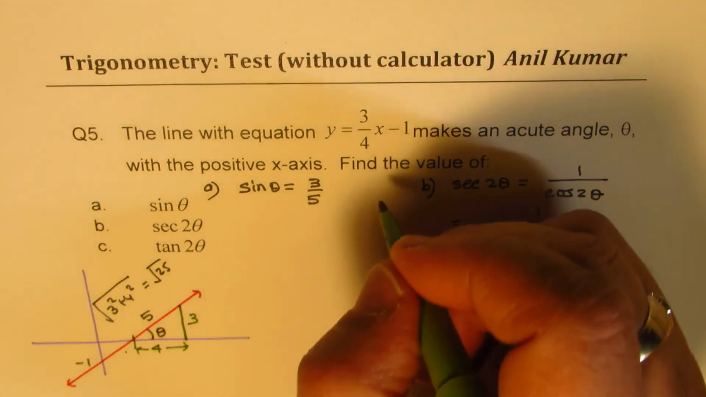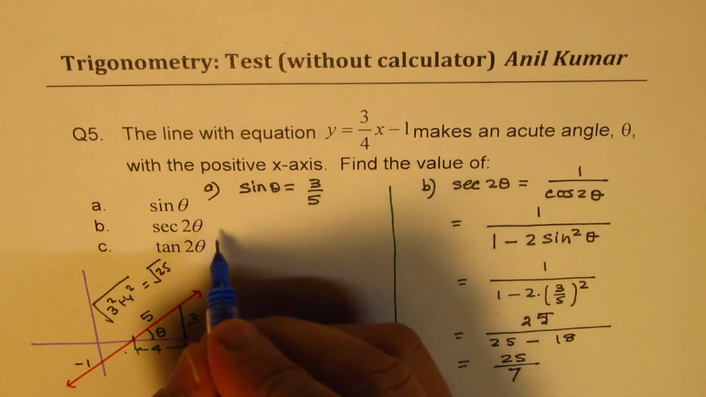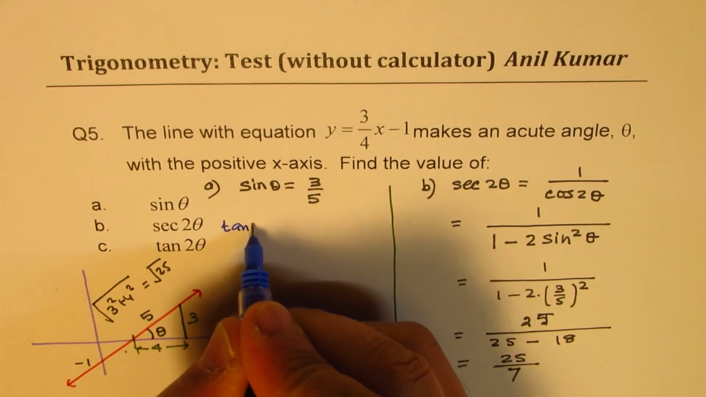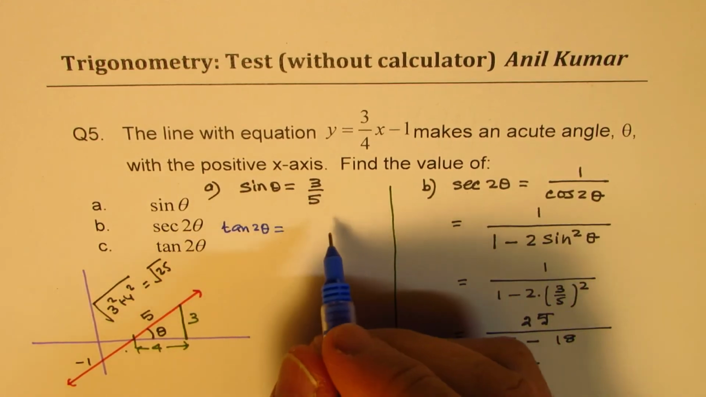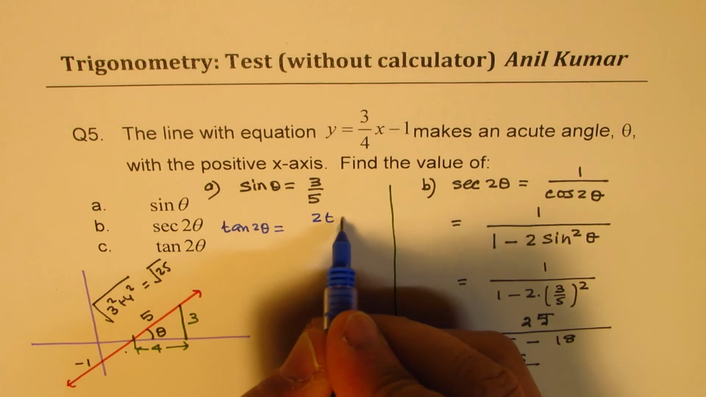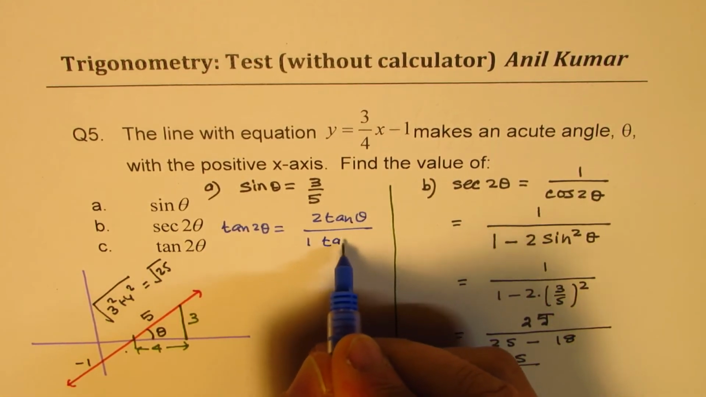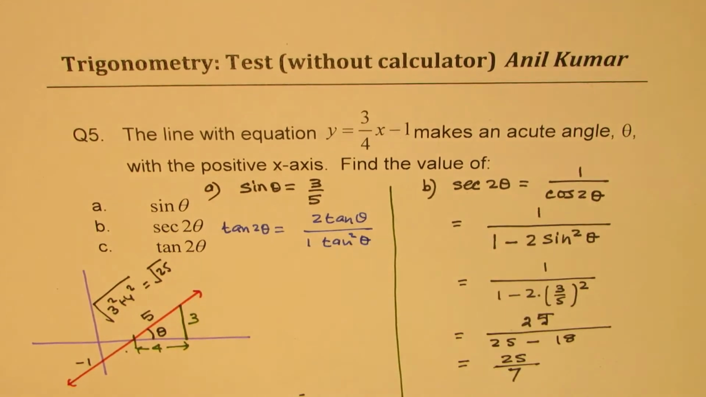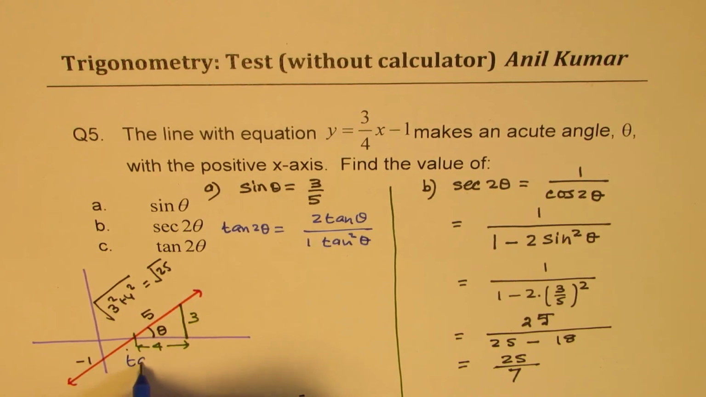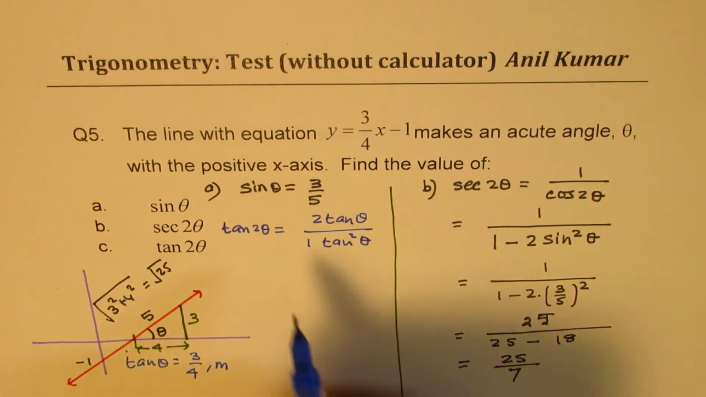Perfect. Now let's calculate what tan 2 theta equals. Now tan 2 theta, using the formula, right? So we have tan A plus tan B, so which is 2 tan theta over 1 minus tan A tan B, or tan square theta, correct? So from here, you know what the value of tan theta is. Tan theta is 3 over 4. This slope m, do you see that? So let's substitute this value here.